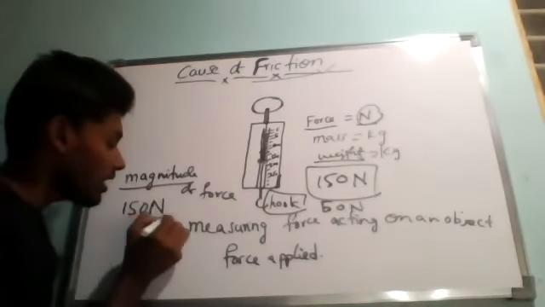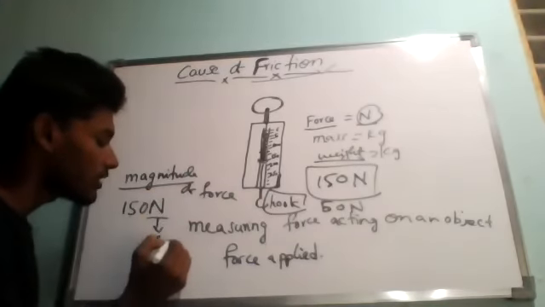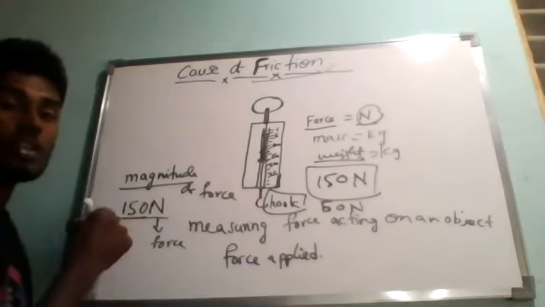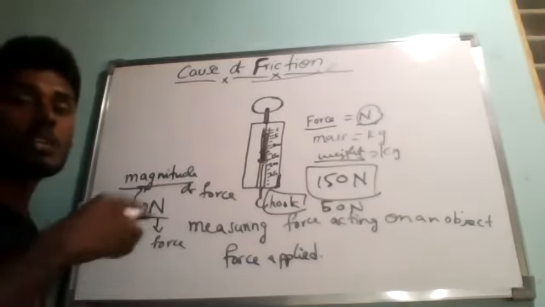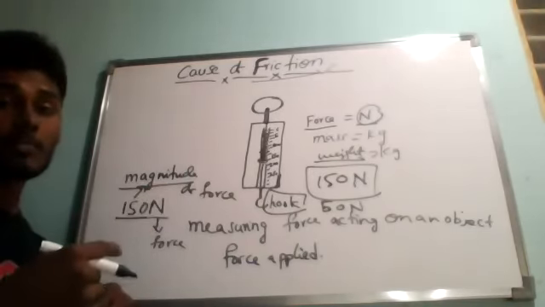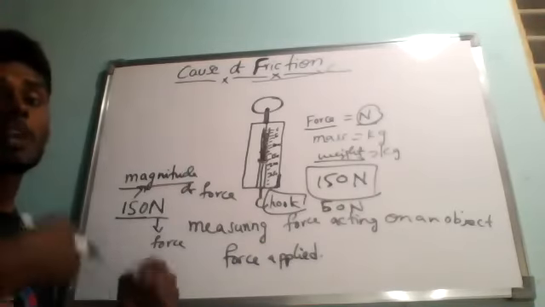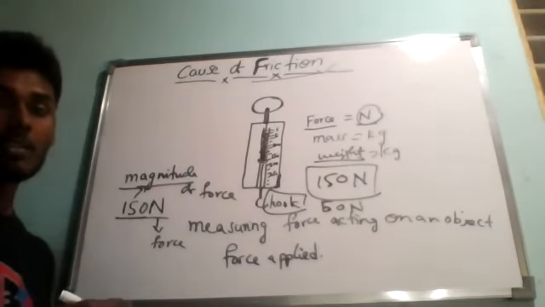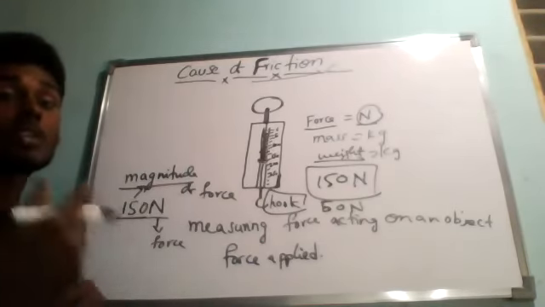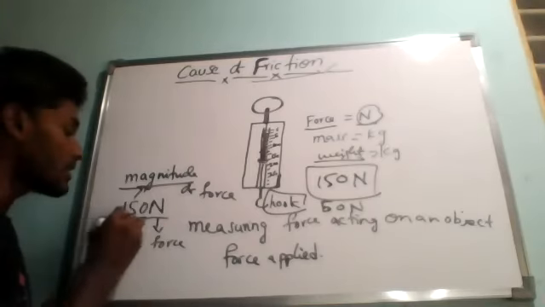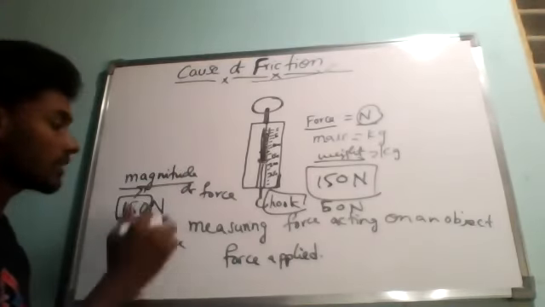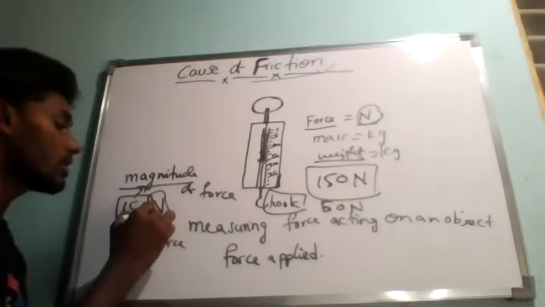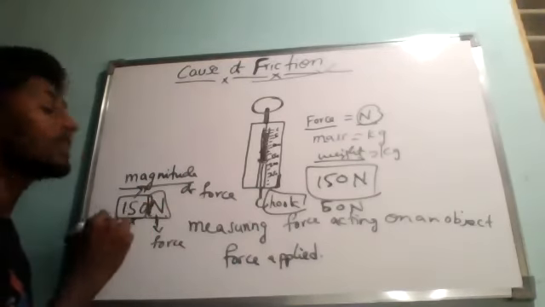So what is Newton? Newton is the unit of force. And what is 150? 150 is called the magnitude. Understanding? Magnitude means the number of times the same unit is repeating. How many times the same unit is repeating, that number is called the magnitude. And the next one is called the unit. So here Newton is repeating 150 times.